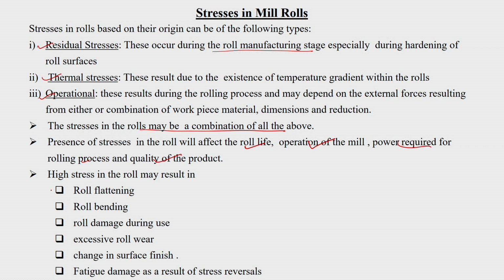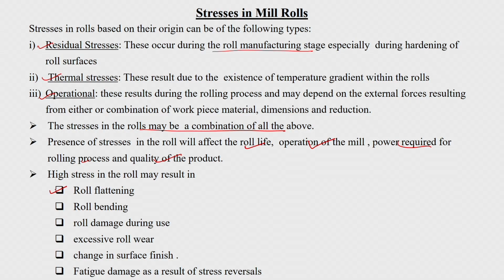High stresses in the roll may affect the roll flattening, because if the resistance of the workpiece is very high, then the reaction at the roll will be very high, so there may be a small amount of roll flattening which is going to take place. When the roll flattening takes place, the radius of the roll apparently increases, and when it increases, the contact length keeps on increasing. So, that will result in higher energy, because if you have a roll with a larger radius, then the energy required will be very high, because the contact area is going to be very high. So, that will affect the operation of the mill, the power required for the mill.